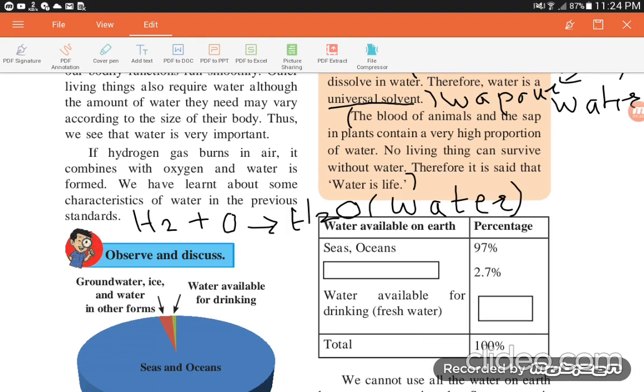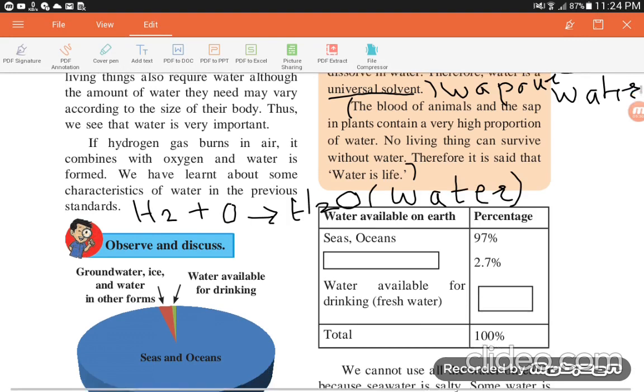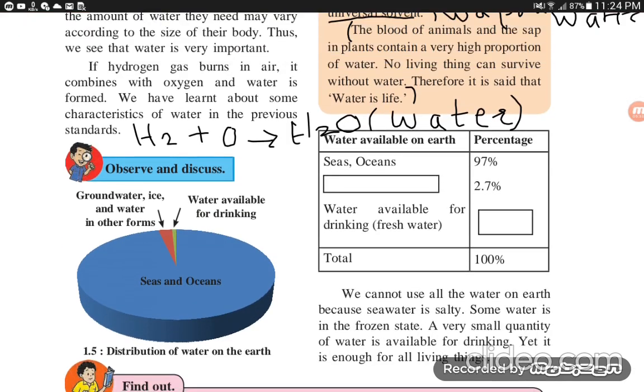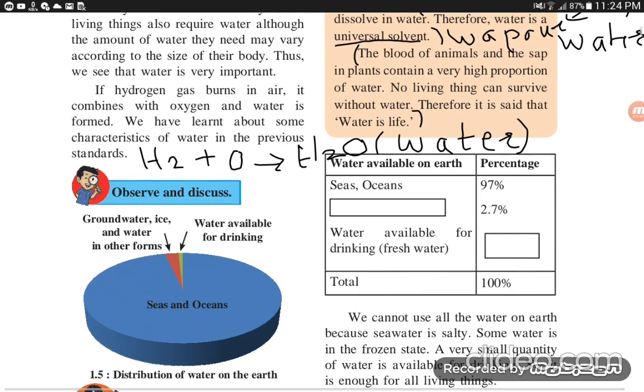Here the chart is given. How much water is available on the earth? Seas and oceans, 97%. Then how much? There is a bracket given, that is 2.7%. The answer is frozen water and groundwater.